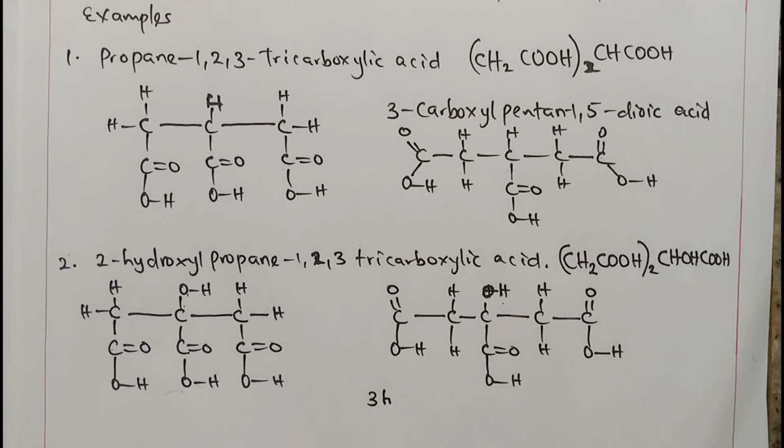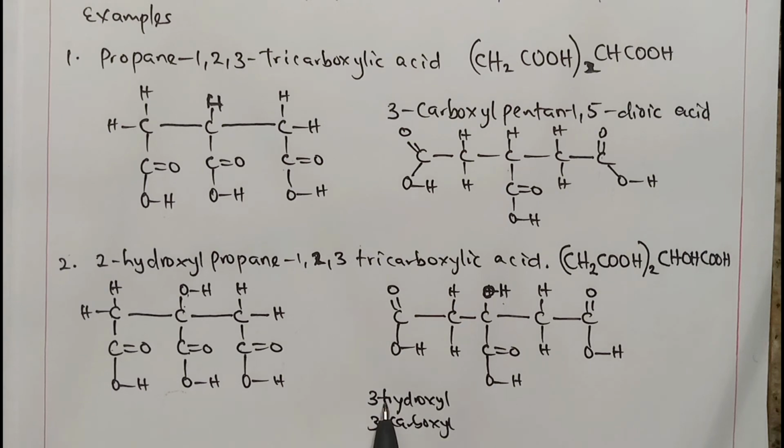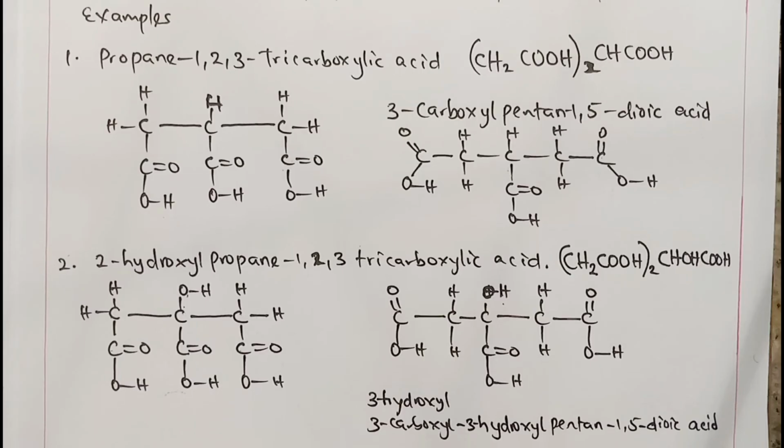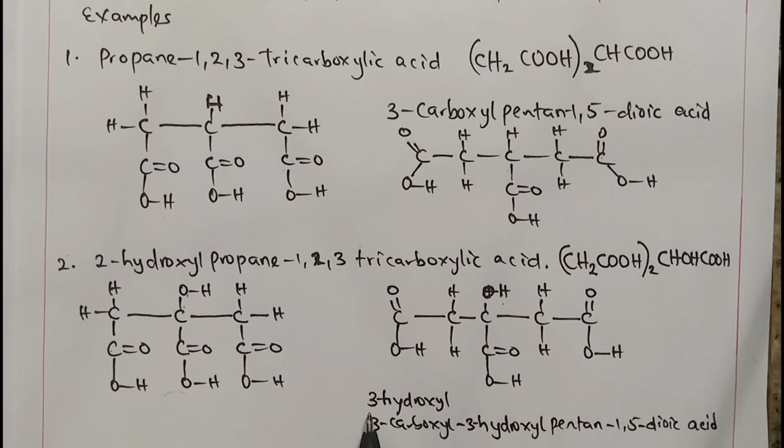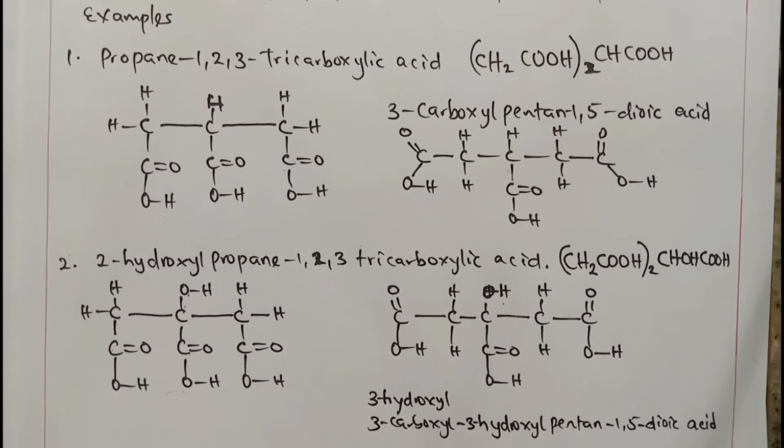We are going to call it 3-hydroxyl. At the same place of 3-hydroxyl, we have a carboxyl group too. But you know that C comes before H. Therefore, we're going to name this compound IUPACly, that is, naming it using IUPAC nomenclature, as 3-carboxyl, 3-hydroxyl pentane 1,5-dioic acid. So, if we start from 3-hydroxyl, 3-carboxyl, it is wrong. This is the correct answer. Therefore, there's no need of me going further with this value. I hope you get that.